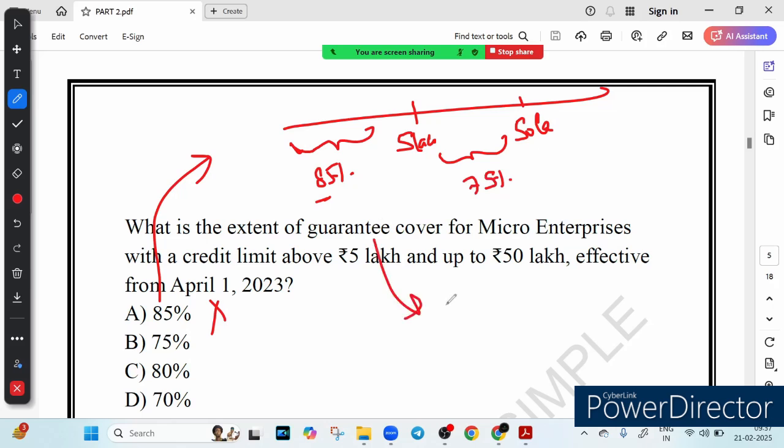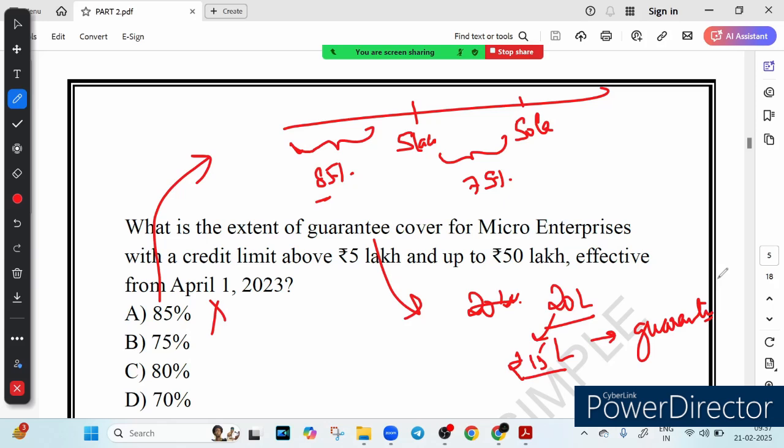Imagine a micro business takes a loan of 20 lakh. Now 75% of this amount, what will 75% of 20 lakh be? 15 lakh. So 15 lakh is covered under the guarantee scheme, reducing the lender's risk. It obviously reduces the risk for whoever is lending. So remember, from 5 lakh to 50 lakh, the guarantee cover is 75%.